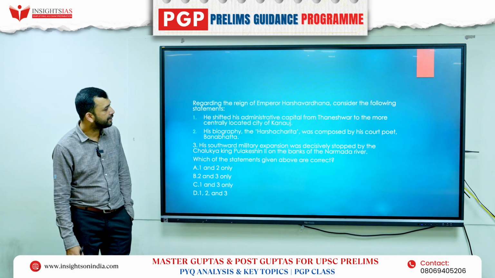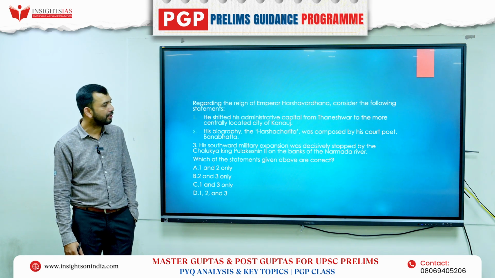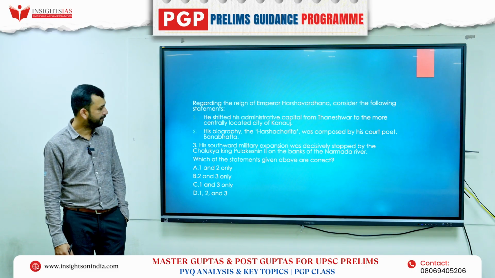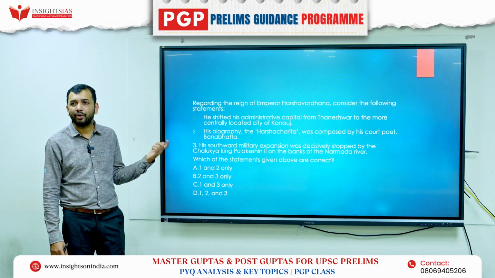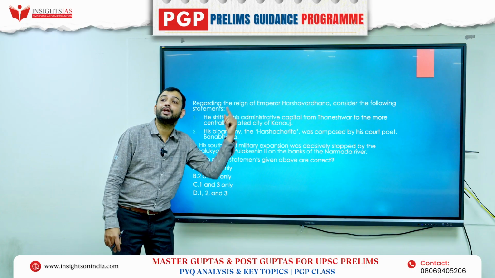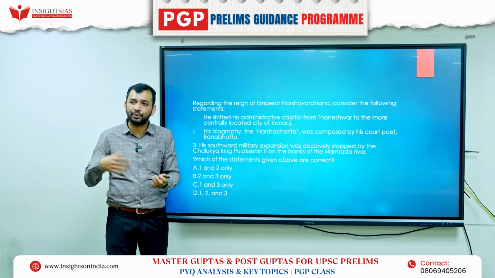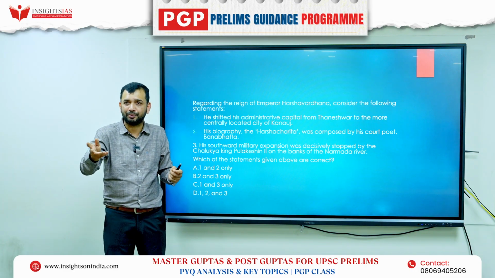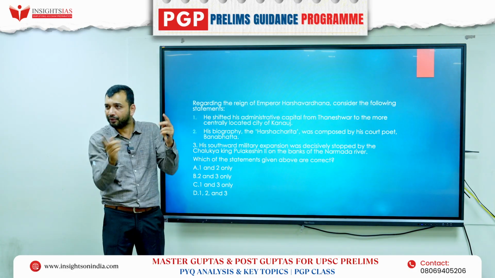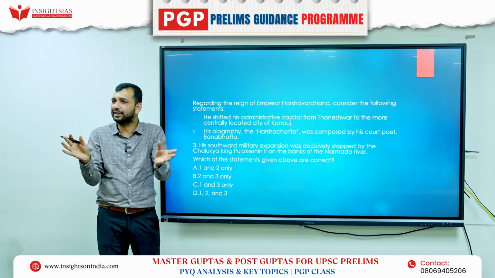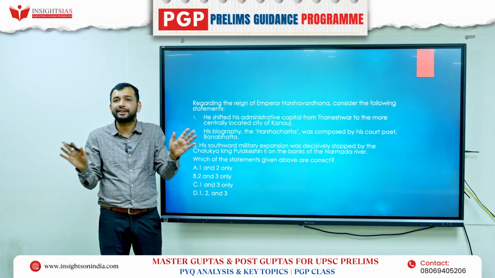He shifted his administrative capital from Taneshwar to the more centrally located Kannauj. Correct? Yes. Right. In the exam, how can they change it? They will make it Kannauj to Taneshwar. They just interchange the things. In the exam hurry, what will happen? You know that it is Taneshwar also, Kannauj also. So you will mark it correct without even reading it twice. So always they just interchange. UPSC, they don't do major changes.